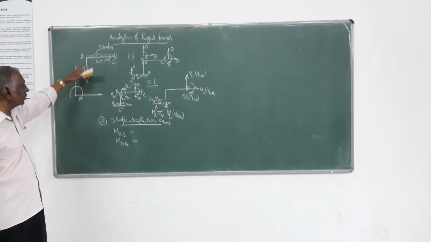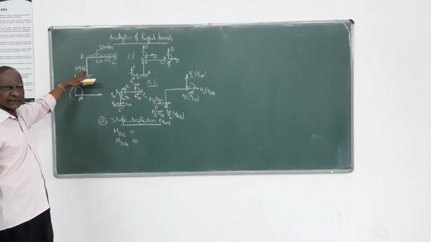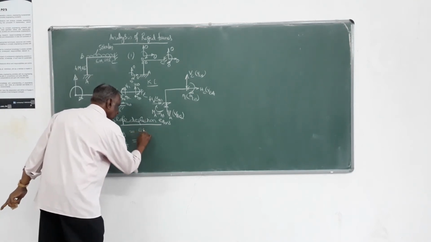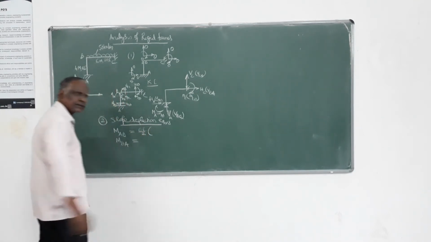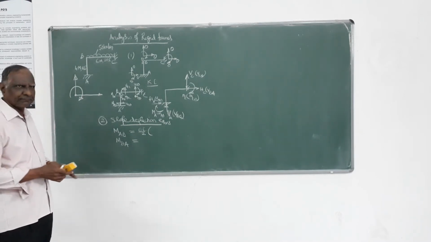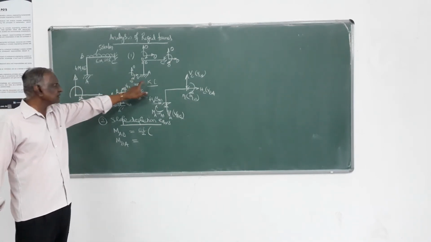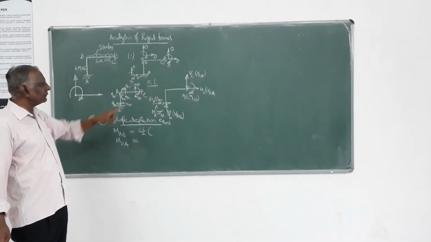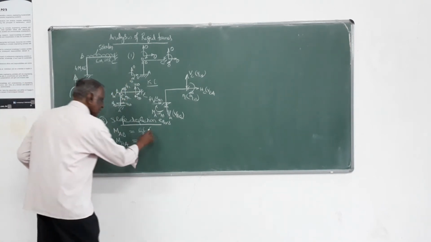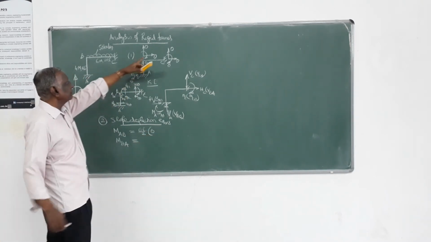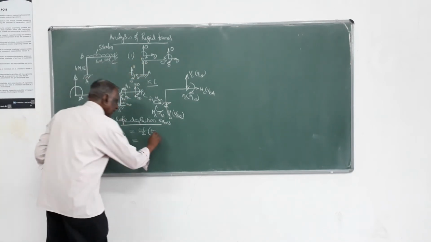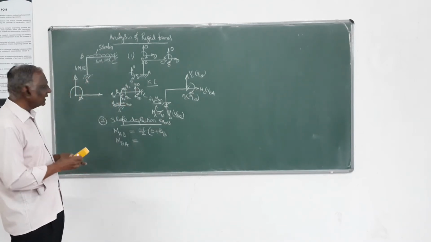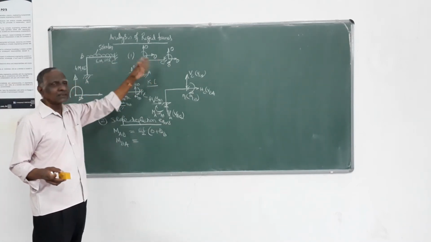Here for MAB, 2EI by L is 2 into EI divided by L of 4, so that is EI by 2 into 2 theta A. Theta A is 0 because these are unknown displacements; I am working in the first step. Then theta B, I have to take as it is. Then minus 3 delta by L: there is no delta at all for AB.